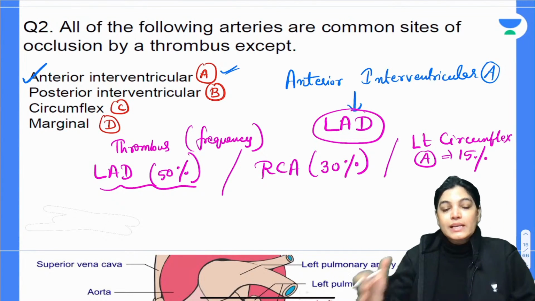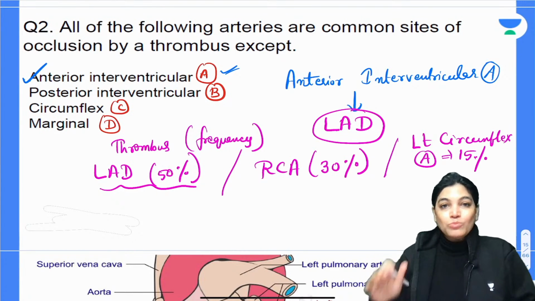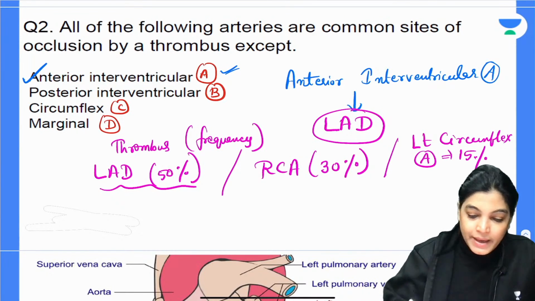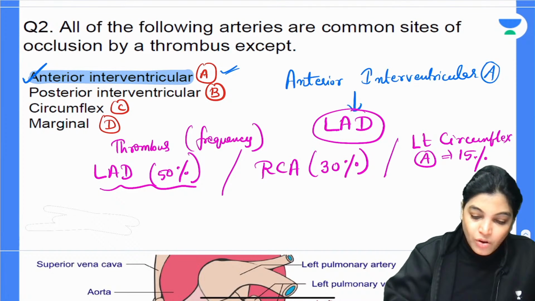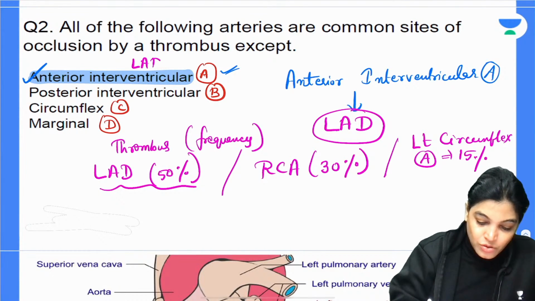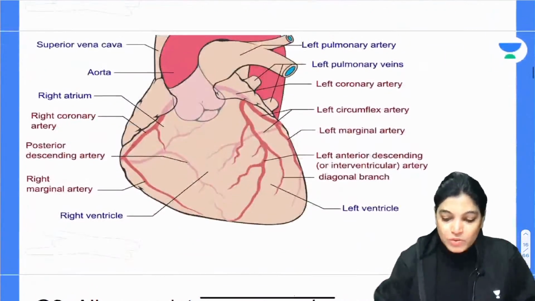So this is the sequence or the frequency of involvement, and by this we can clearly say that the artery most commonly involved in the formation of thrombus is the anterior interventricular artery, which is also called the LAD artery. So we have got A as the correct option. Okay, my dear aspirants, let me show you this diagram.